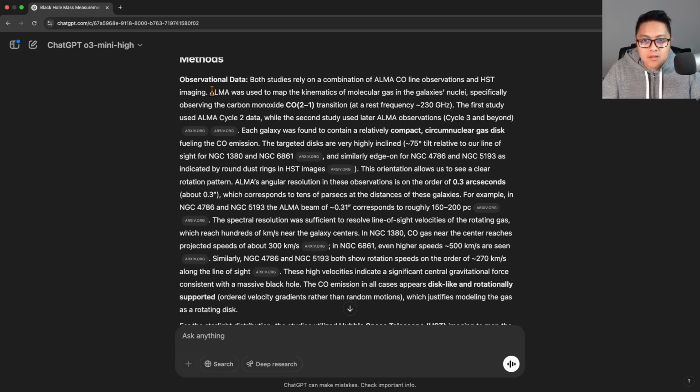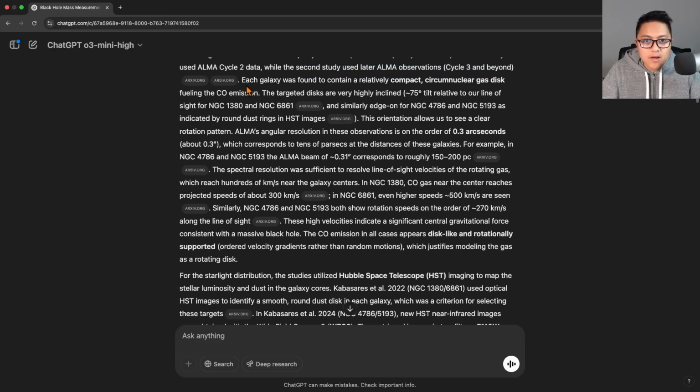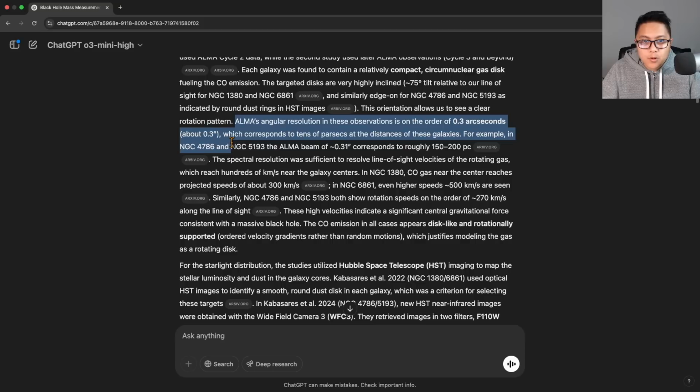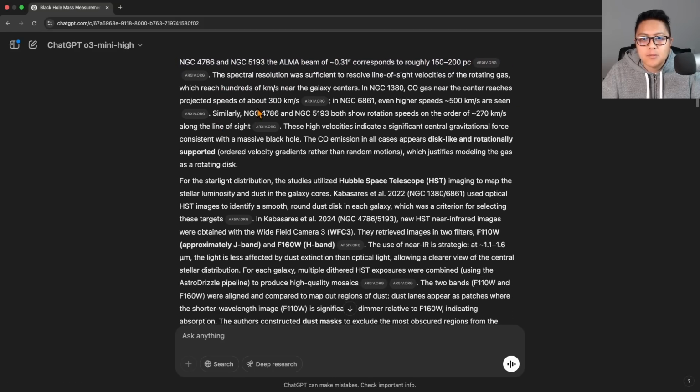Okay, so methods. So we use CO 2-1. That's correct. The first study used cycle 2 data. That's correct. Cycle 3 and beyond. That's also correct. It was cycle 3 and cycle 5. Highly inclined. On the order of 0.3 arcseconds. That is correct. And I'm going to be saying that's correct a lot, I'm thinking, because all these numbers are accurate.